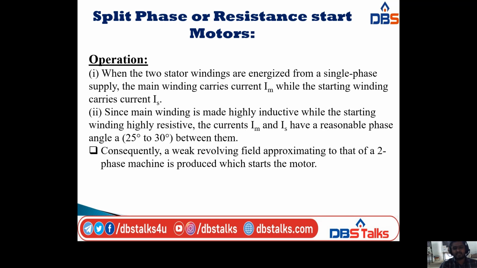So since the main winding is made highly inductive while the starting winding is highly resistive, the currents IM and IS, that means main field current and starting current, have a reasonable phase angle. The phase difference between IM and IS is 25 to 30 degrees.